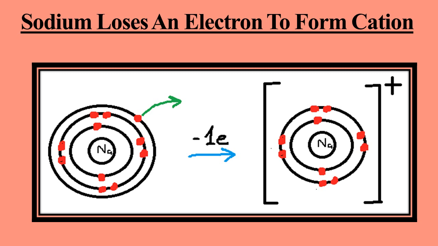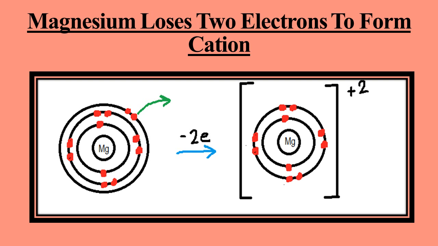Similarly, magnesium also loses electrons to form the cation. Magnesium belongs to group 2A. It has two electrons in the valence shell. So it loses these two electrons to complete its octet and forms a cation with a plus 2 charge, meaning a dipositive cation.